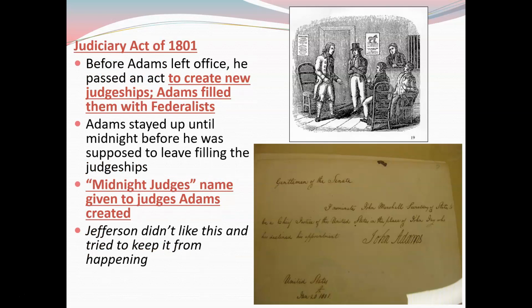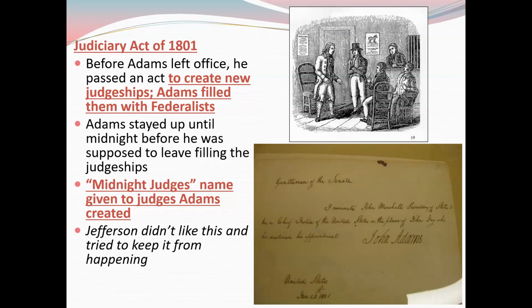In 1801, before John Adams left office, so he's getting ready to leave office, he writes this act known as the Judiciary Act of 1801, and it was to create new judgeships, and Adams filled those all with Federalists. So essentially what he was trying to do is pass this law, get a bunch of Federalist judges, people who would be in control and in power and who supported the Federalist cause, and then he would step down as president, which is a little bit shady.